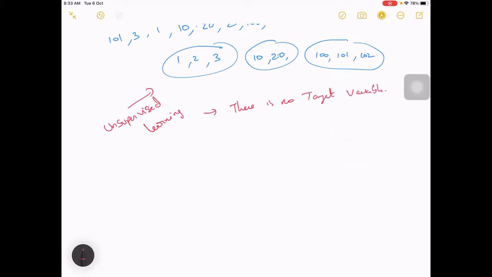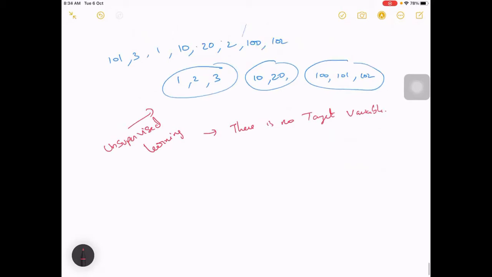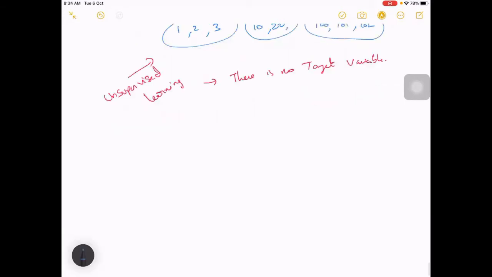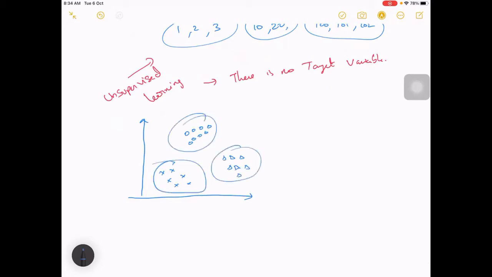In this case, we'll take data. Let me take data here, and let's say like this. We can say that this is one group, this is one group, and this is one more group, right?